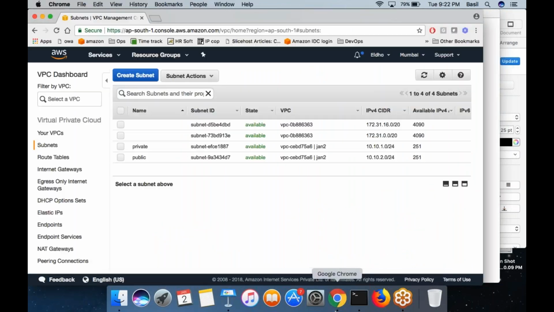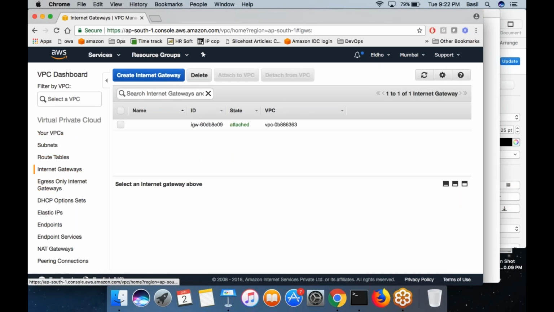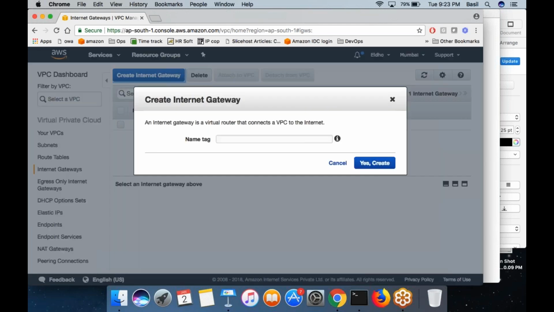What you can actually do is go to the VPC page here. Then internet gateway, what you need to do is create an internet gateway. Attach this internet gateway to your VPC. Basically, you are connecting your network to the internet by creating an internet gateway. So click on internet gateway on the left side here. Click on create internet gateway. Give it some name. Let's say IG1 or IG Jan2. You can give any name.